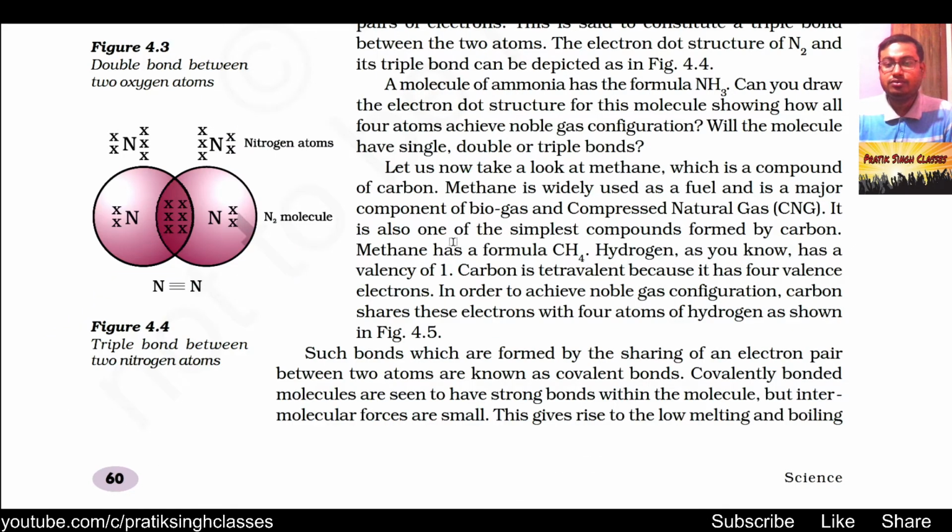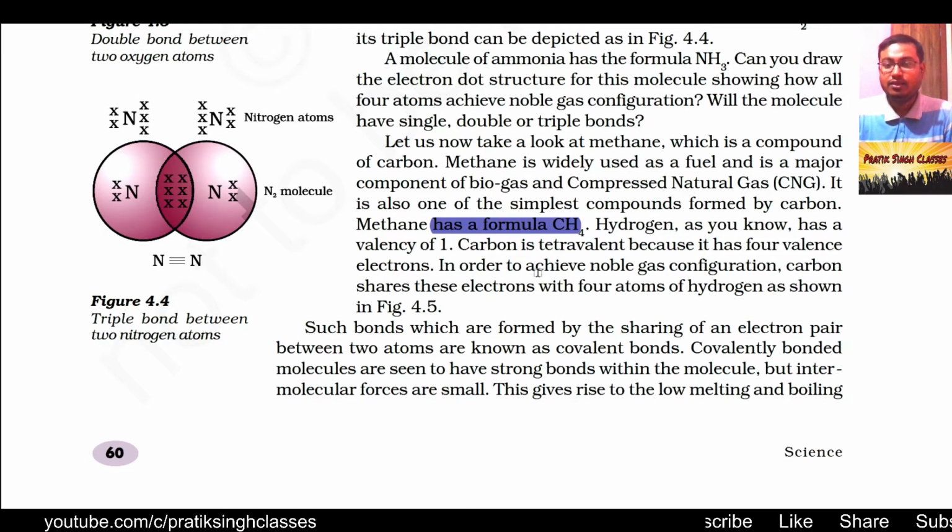It is also one of the simplest compounds formed by carbon. Methane has formula CH4. Hydrogen, as we know very well, has a valency of 1, and carbon is tetravalent. Tetra means 4, that means it has a valency of 4. In order to achieve noble gas configuration, carbon shares its electrons with 4 hydrogen atoms.